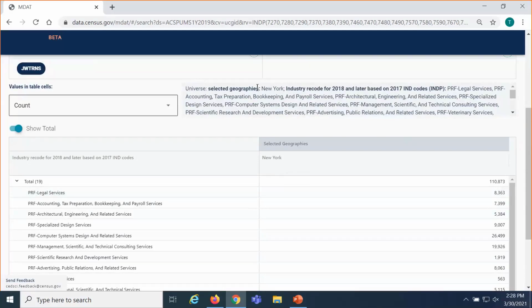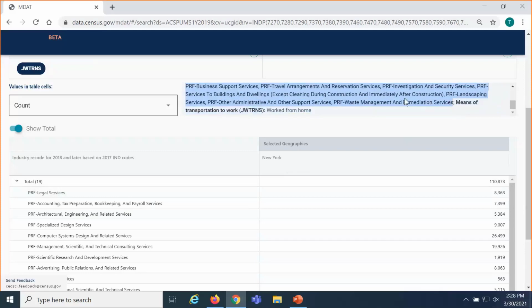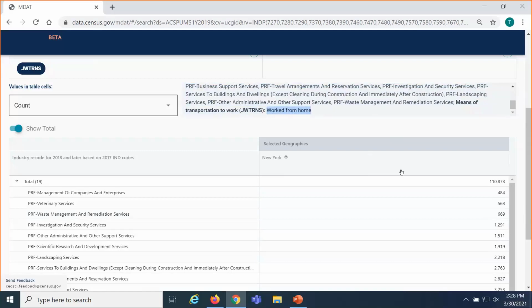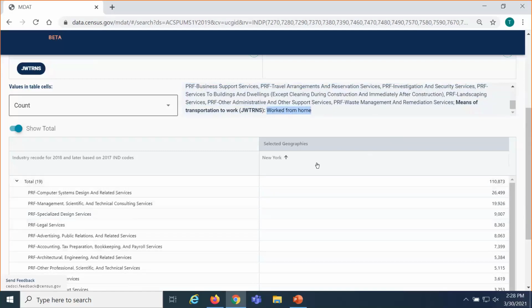You can see just above this, the universe is restricted to show data just for the state of New York. It's also restricted for those 19 detailed industries we selected. And it's restricted the universe to only reflect data for people who worked from home. Once you're in this full table view, one thing you can do is click the column header, and that will sort the information in ascending or descending order. So if we click it a couple times, we can see in New York, for the industries we selected, computer systems design and related services had the highest number of workers working from home.